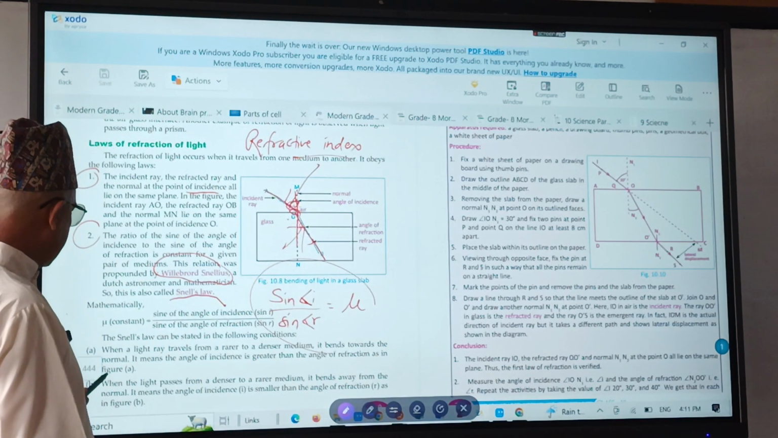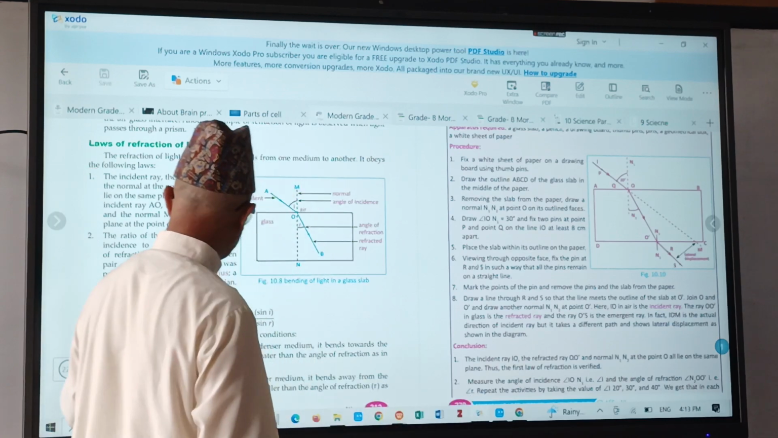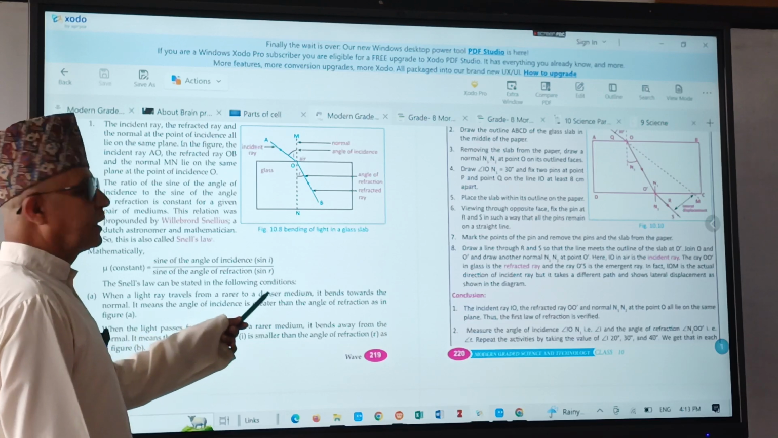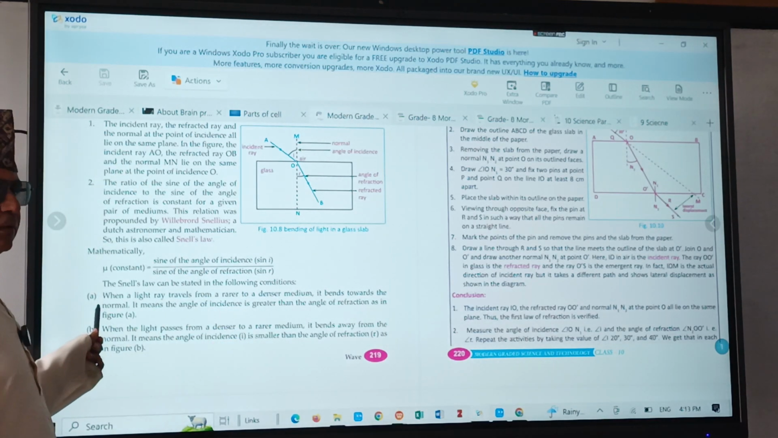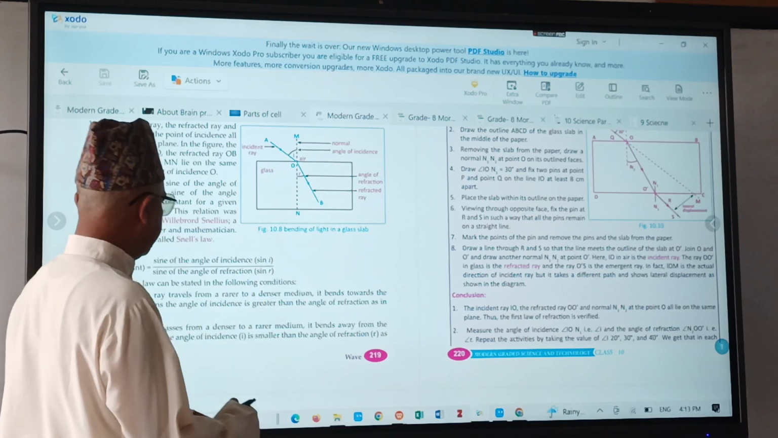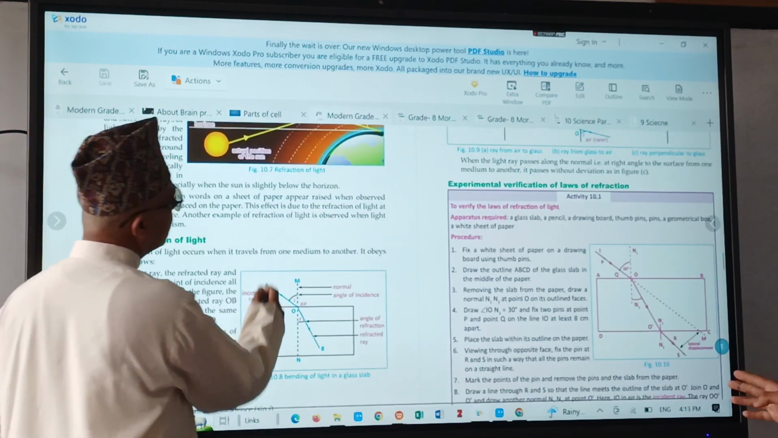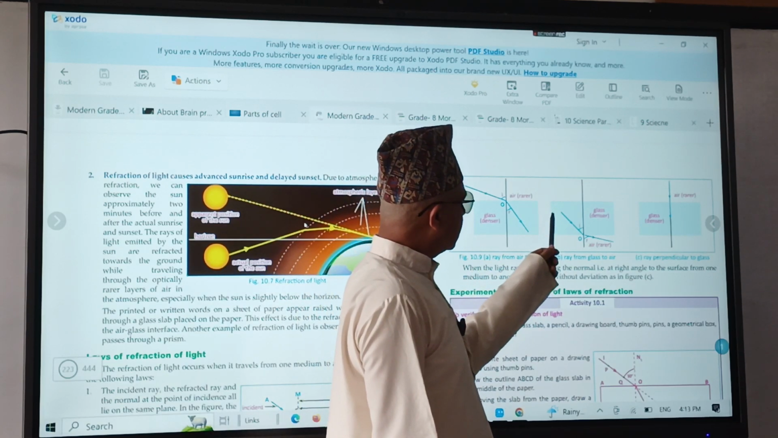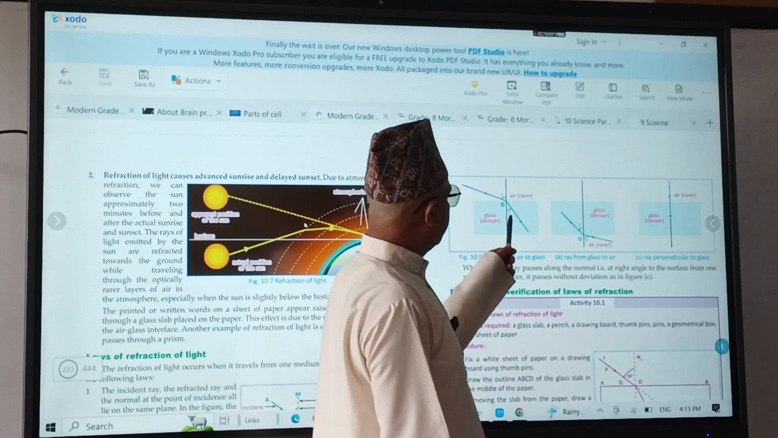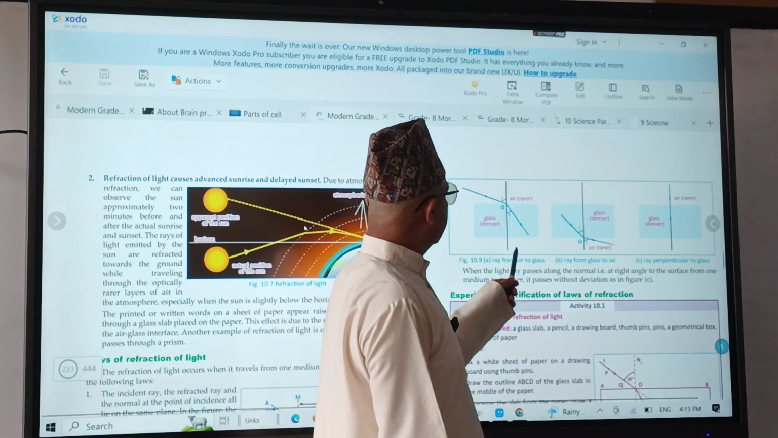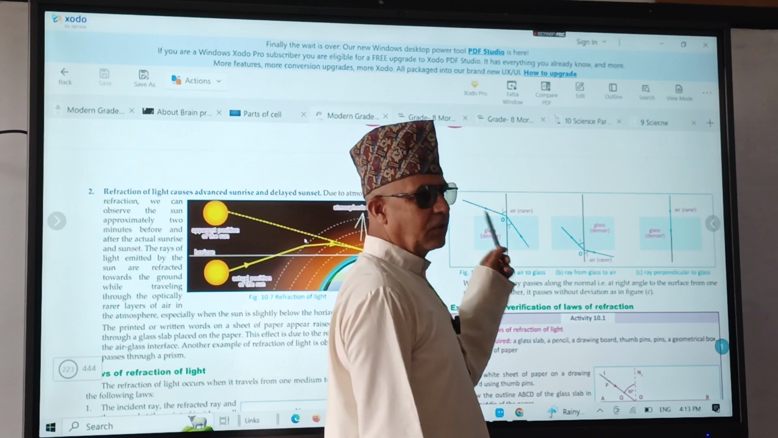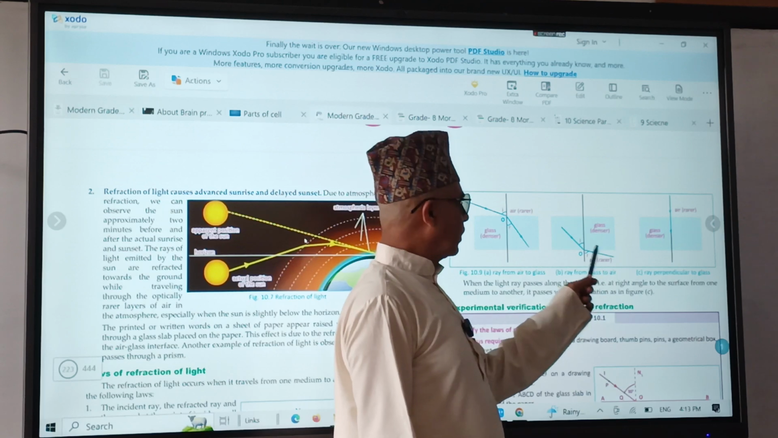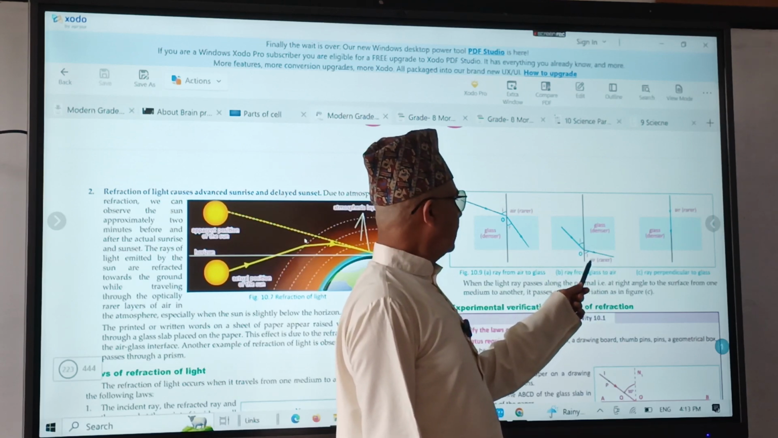Now, the next point. When a light ray travels from a rarer to a denser medium, it bends towards the normal. Your angle i is bigger than angle r. When it goes from denser to rarer, then it bends away from the normal, and angle i is less than angle r.